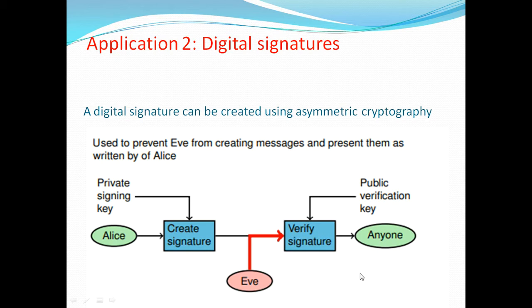Verifying the signature is not a simple one; some information is required from Alice also. Eavesdroppers or attackers cannot identify whether the message was sent by Alice or not. On the receiver side, we verify the signature.